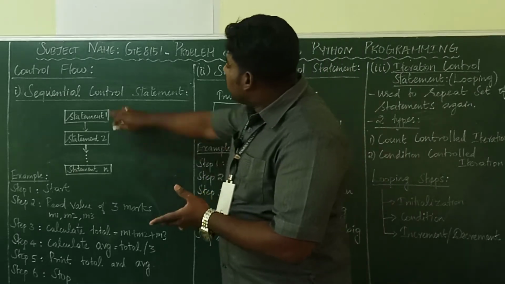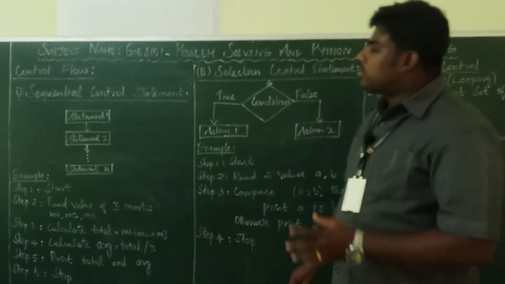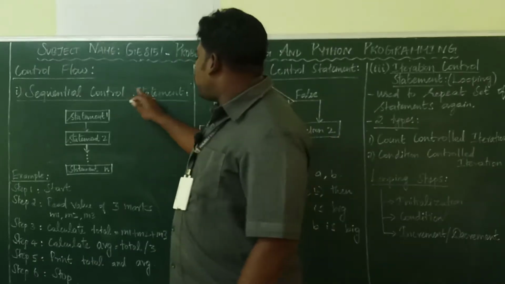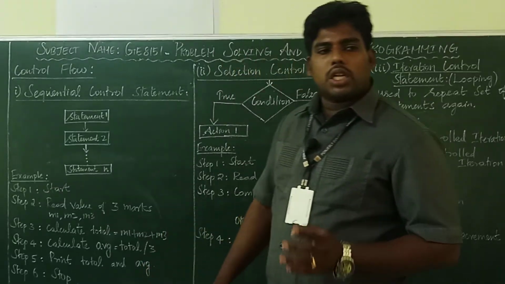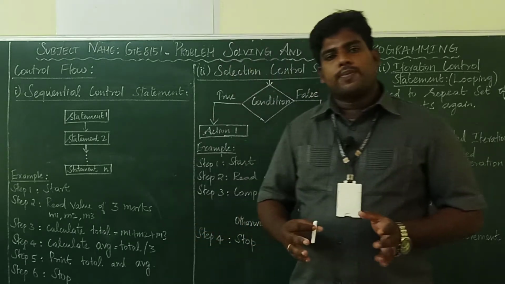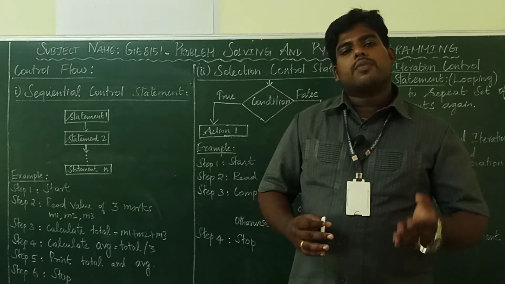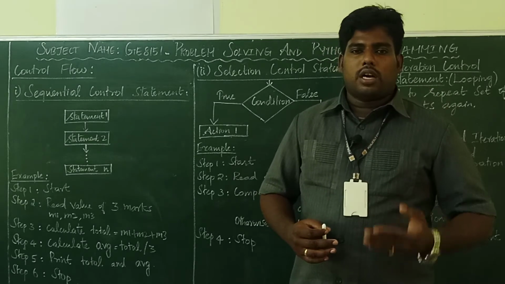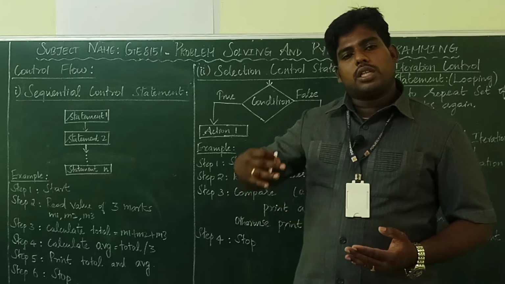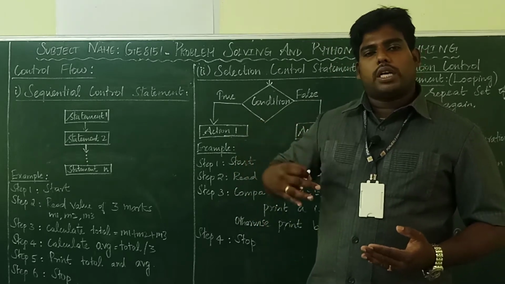The sequential control flow. There are three types of control flows. The first one is the sequential control flow statement. What is a sequential control statement? Sequence means order. It should be in order. The first statement, after that the second statement, then the third statement will be executed one by one in the order.